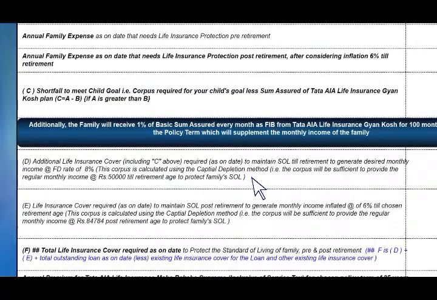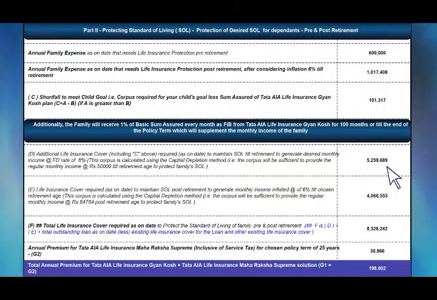Yes. Additional life cover required, including 1,01,317. It is saying C. C is 1,01,000. Required as on date, today, if something happens, to maintain standard of living till retirement, should then generate desired monthly income at FD rate of 8%. You have selected that? Yes. The corpus is calculated using capital depletion method. That is, the corpus will be sufficient to provide the regular monthly income at the rate of 50,000 till retirement age to protect family standard of living. The sum assured for that is 52,59,689. But what is this capital depletion method, Vijay?